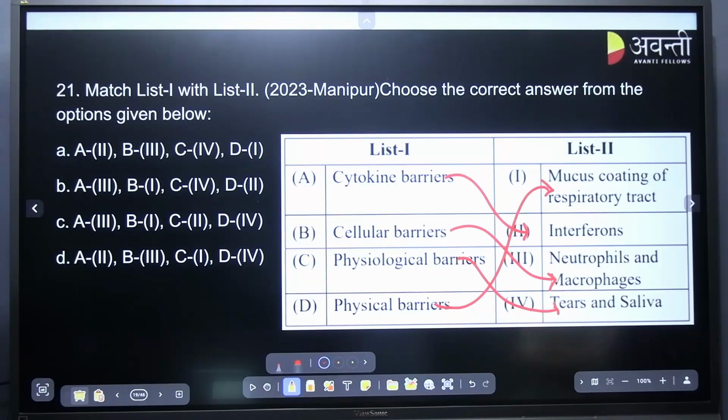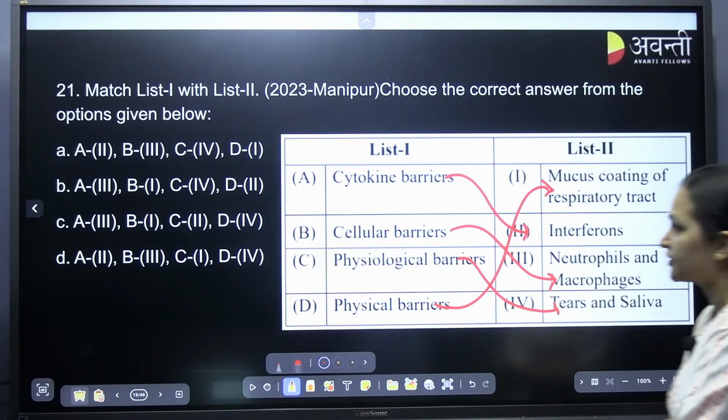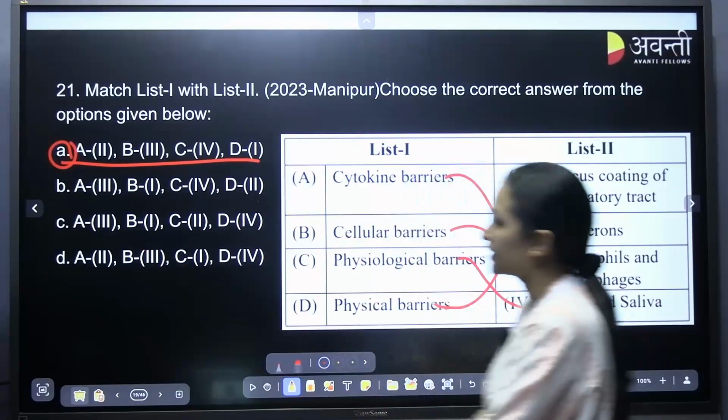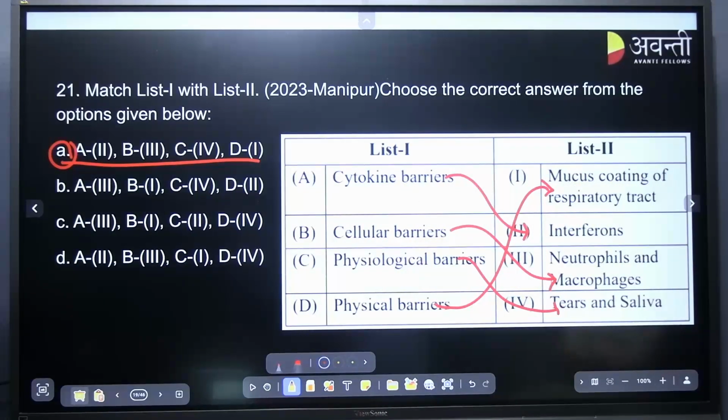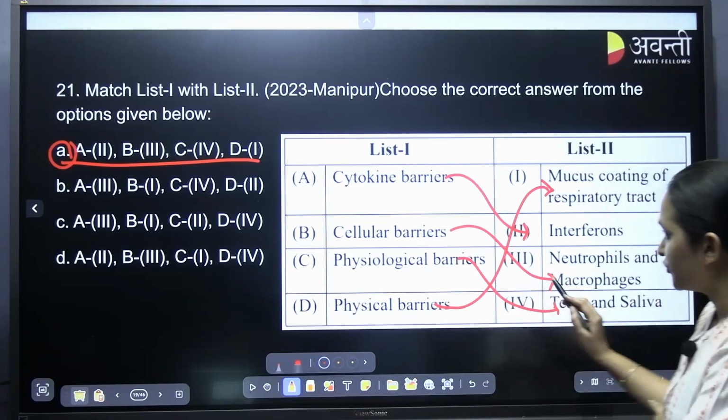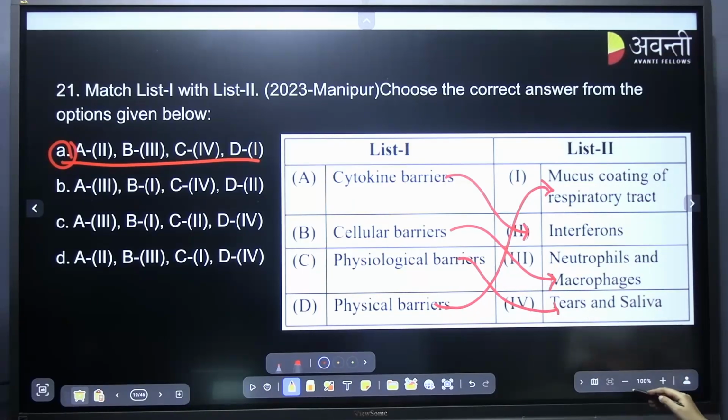Tell me D1. Okay. A is the correct answer. A to B, C4, D1. Understanding? There are so many such type of questions. It's been repeated so many times, yes.